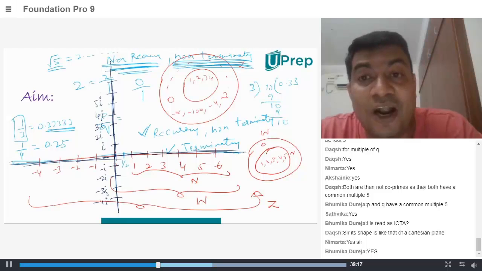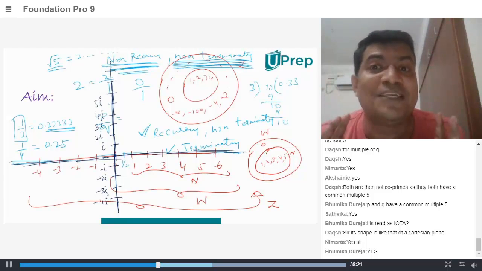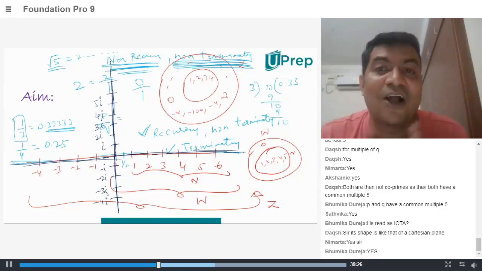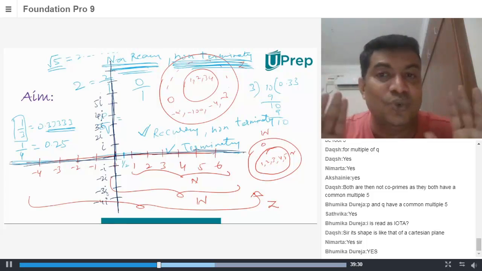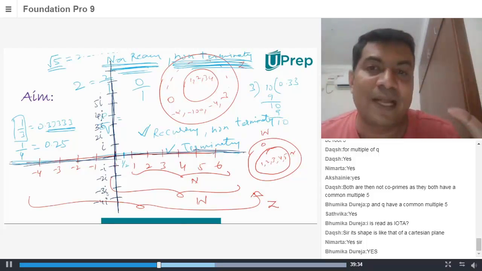And that leads to what is called a combination of real and imaginary. We call it complex numbers. That's a new thing that you will be learning when you go to higher standards. A complex number is a combination of real and imaginary. That is too early for you to learn, so let me not teach you. But I hope you understood what an imaginary line is.